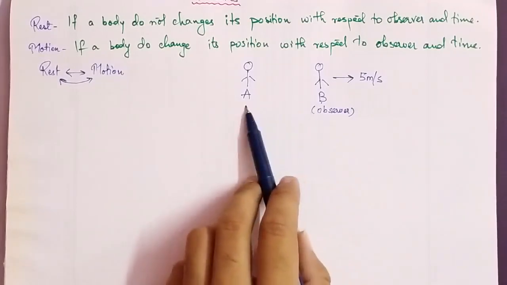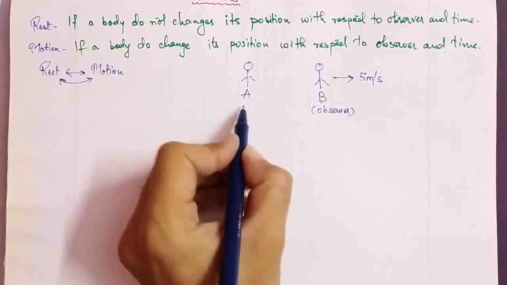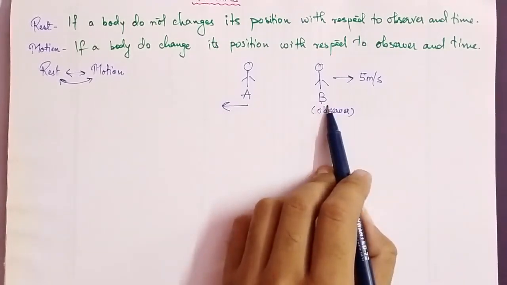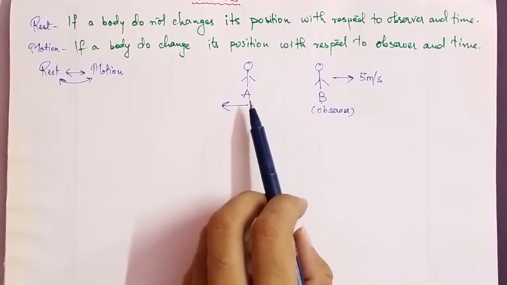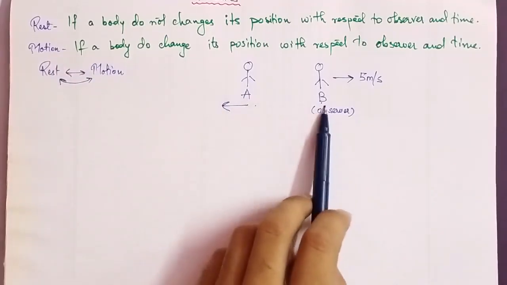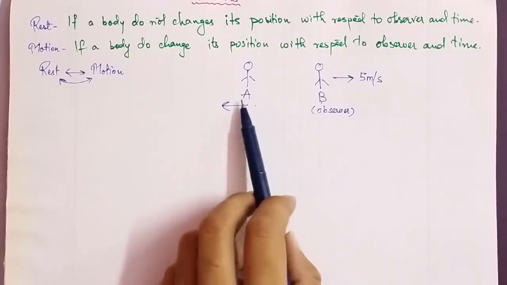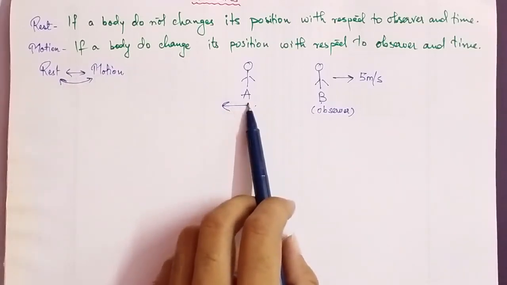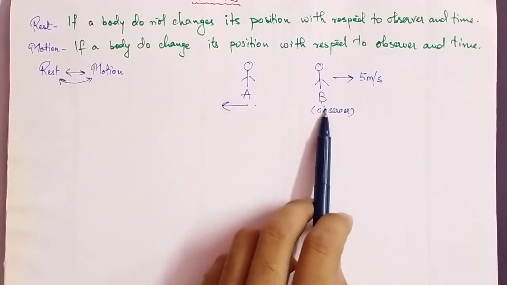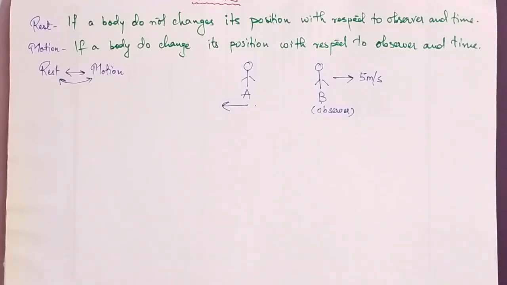So the A that was appearing at rest is now appearing to move with 5 meters per second in the backward direction according to B. The state of a body, whether A or B, changes as we change the observer. The body that was earlier at rest now appears in motion, and the body that appeared in motion can appear at rest, depending on the observer and time interval.